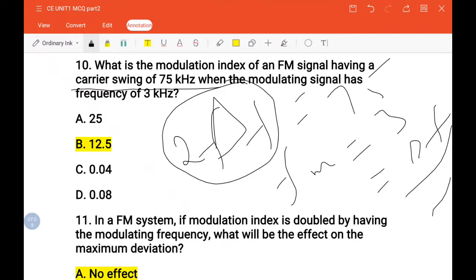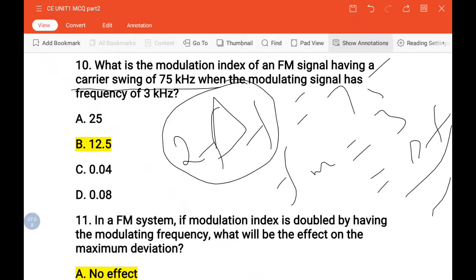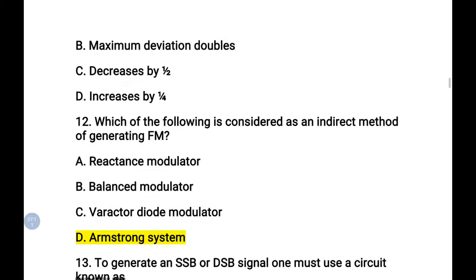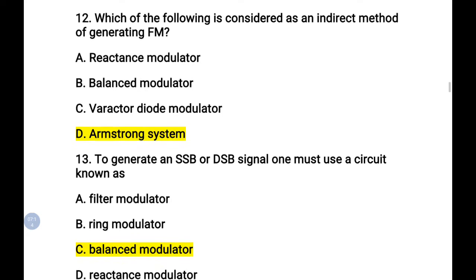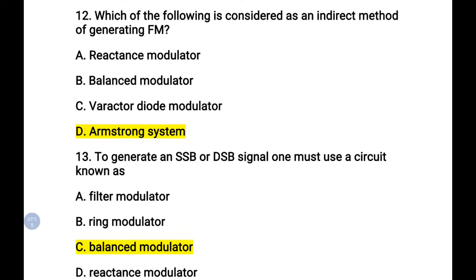Okay, and the next question is: which of the following is considered as an indirect method of generating FM? I have already insisted you to study the types of modulation, like the generation and the classification, because from the classification and the method of generation they may ask a lot of questions. These are some samples we are discussing. So, the indirect method of FM generation.